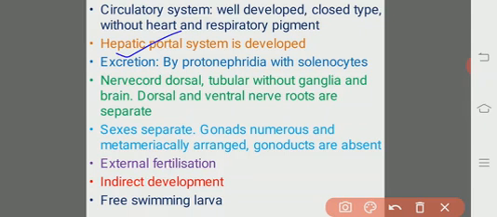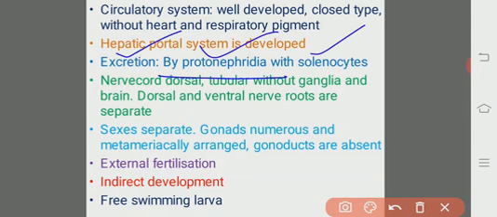Here, the kidneys are also absent. Only we will see the protonephric nephridia with solenocytes, which act like the excretory organs. No distinct kidneys are present.